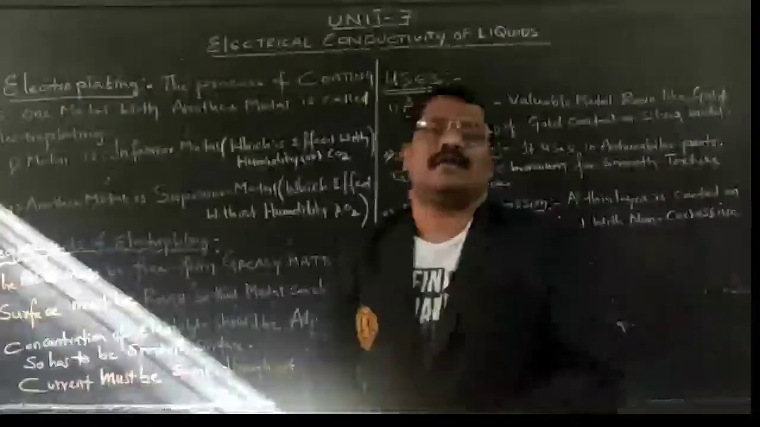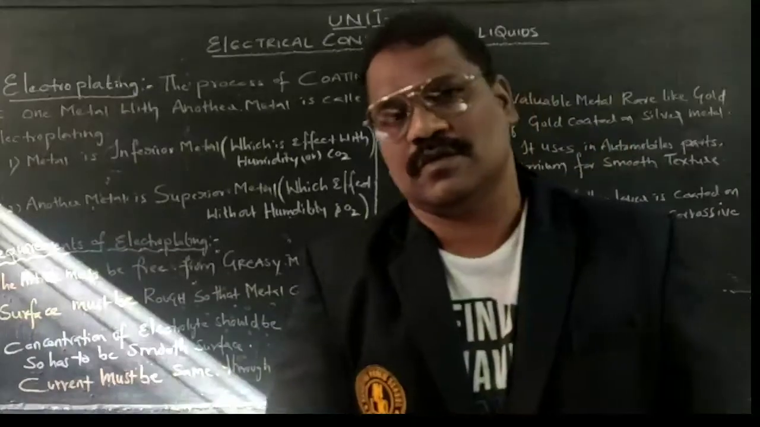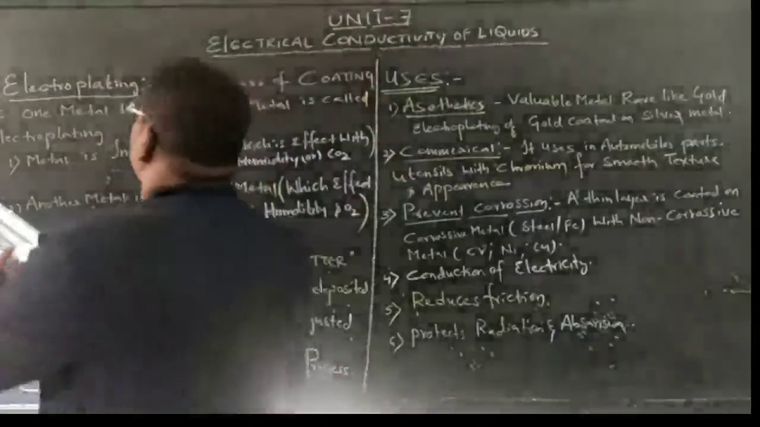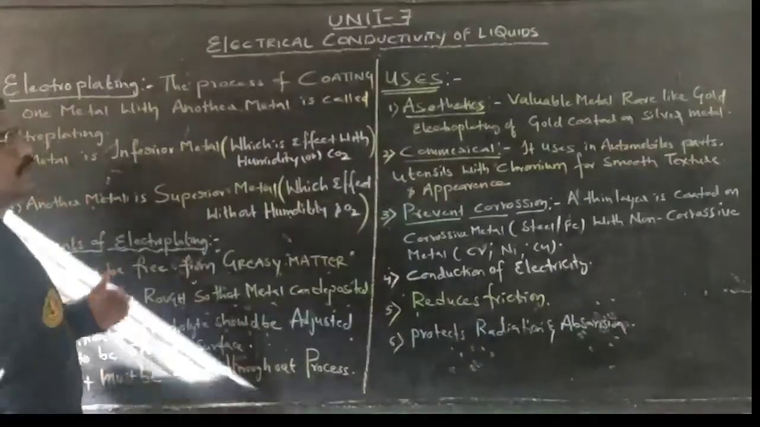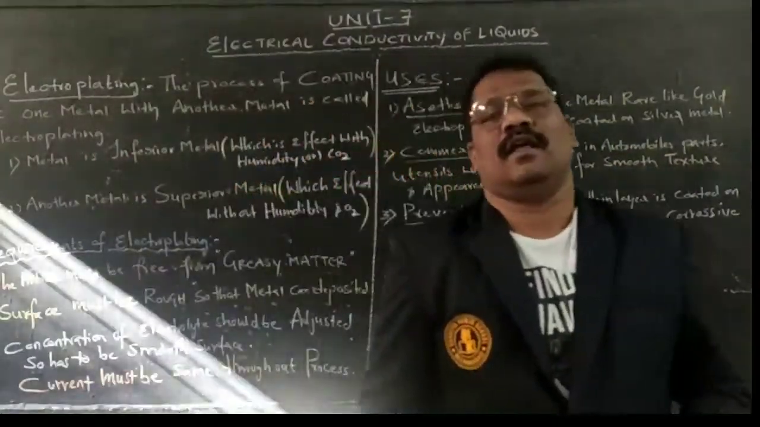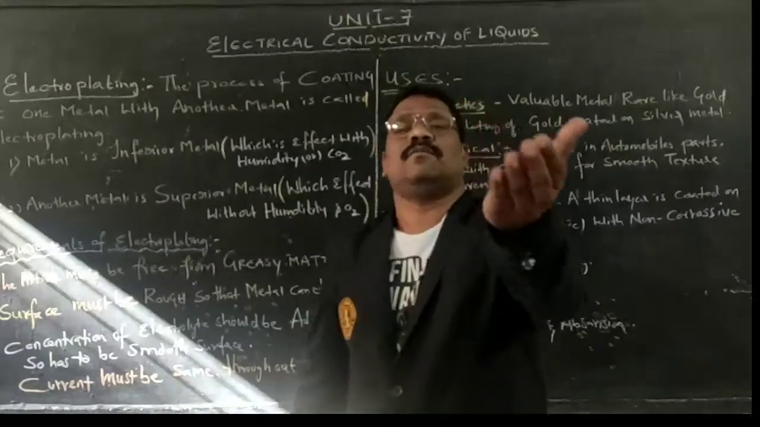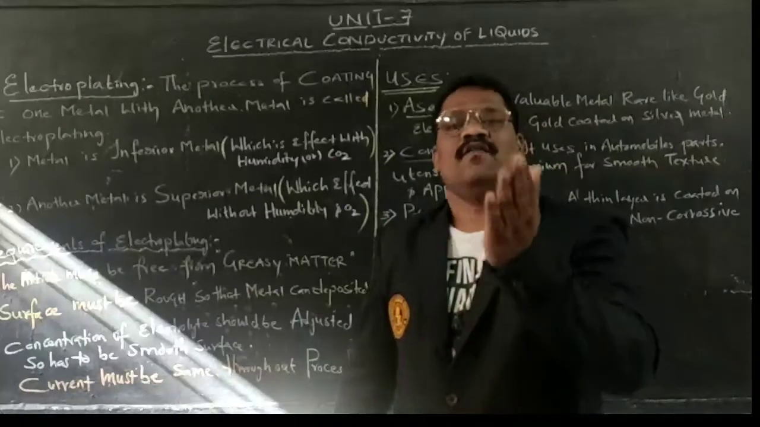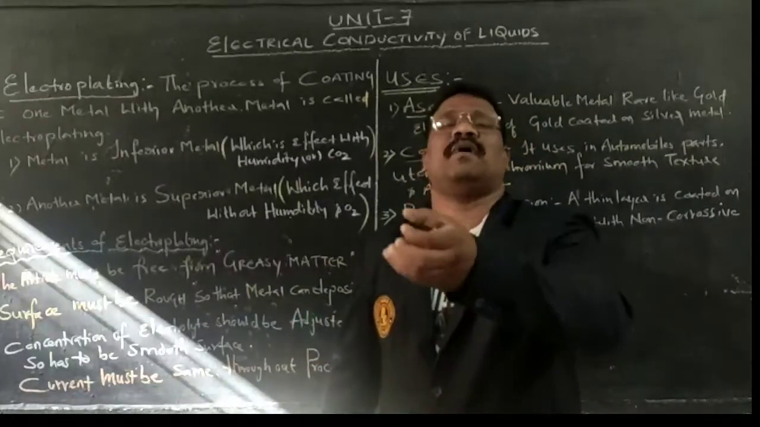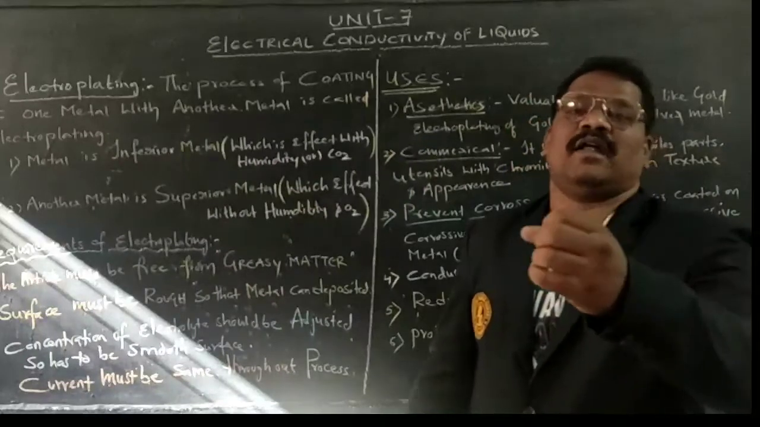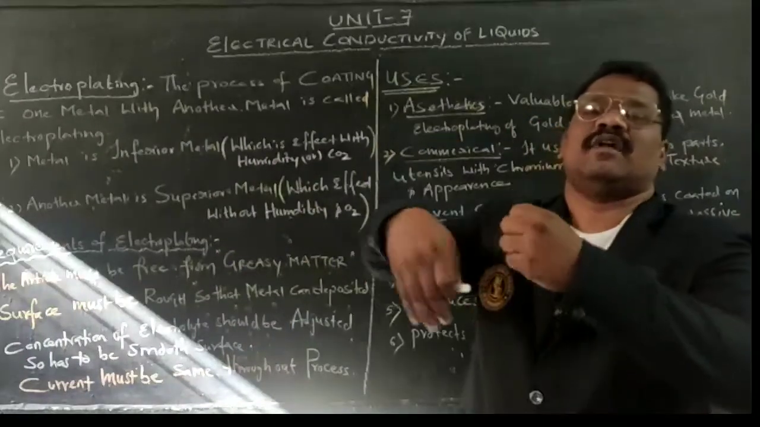Within this session, we are going to discuss one property. That property is called electroplating. What is meant by electroplating? Electroplating is a process in which we can coat one metal with another metal. One metal is coated with another metal.